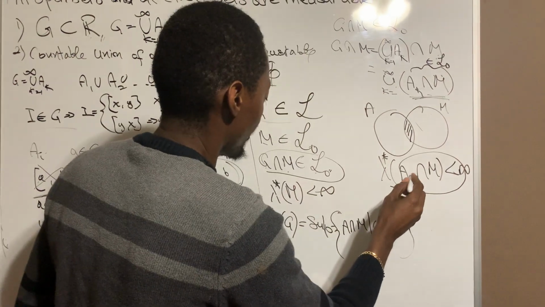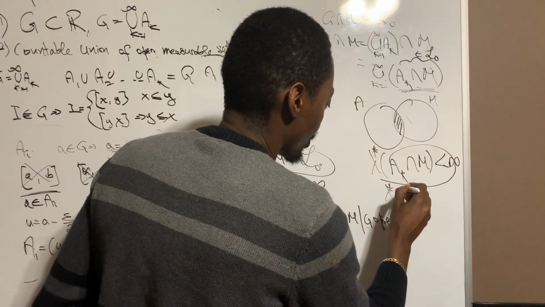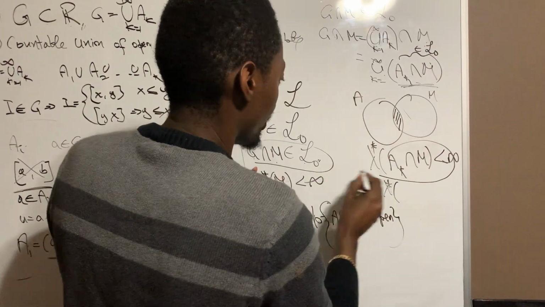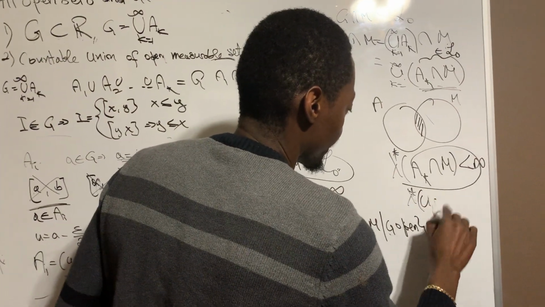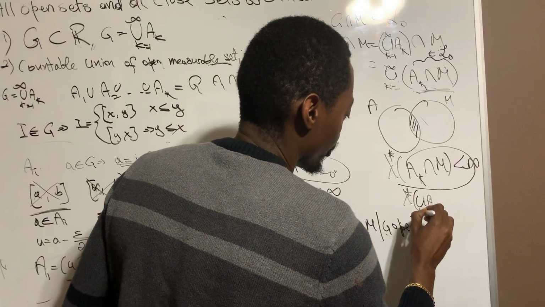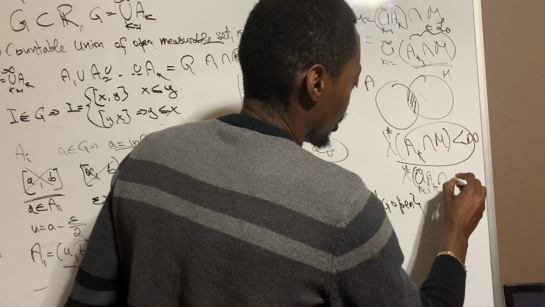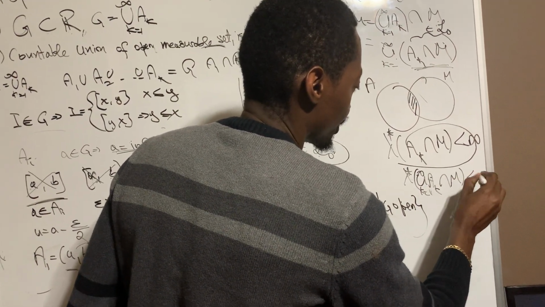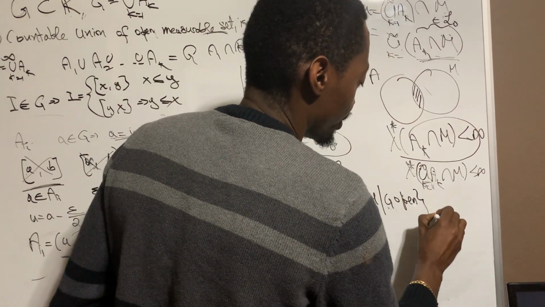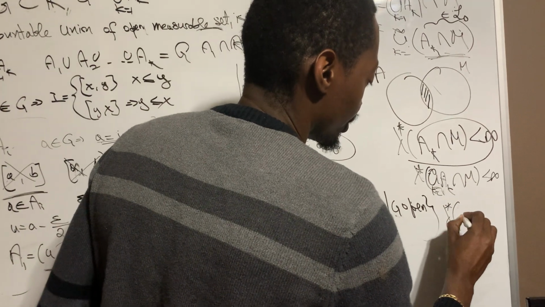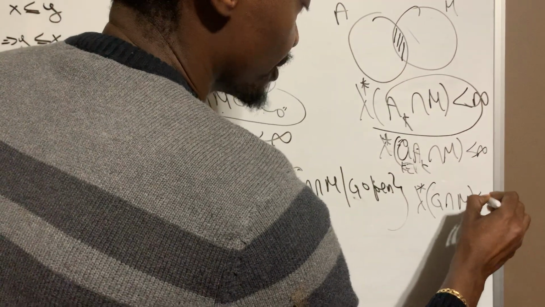remember that we can do the outer measure of the union of the AK from K starting from 1 to infinity, the intersection of them with M is actually less than infinity, and we know that this is G, so that means the intersection of G with this M is actually less than infinity.